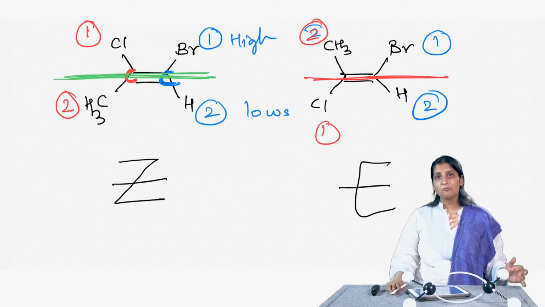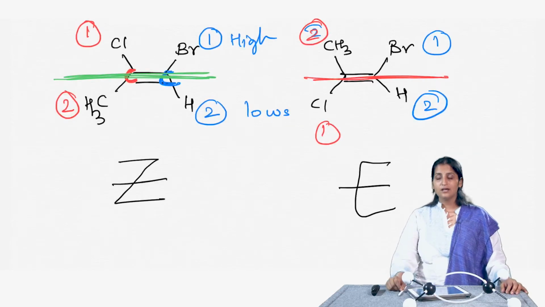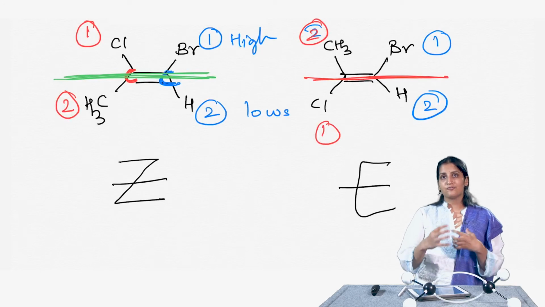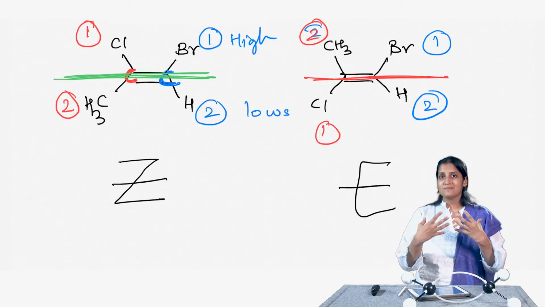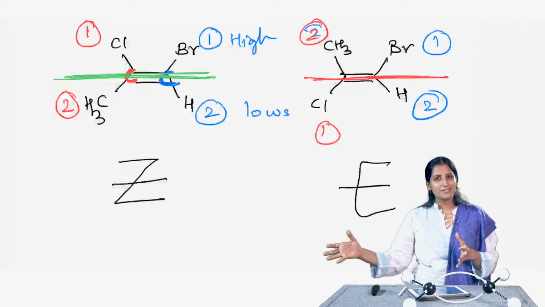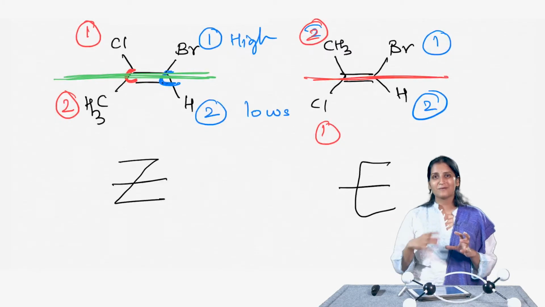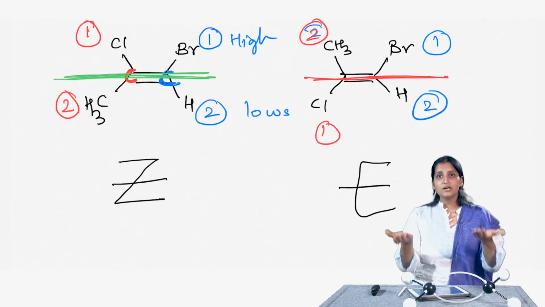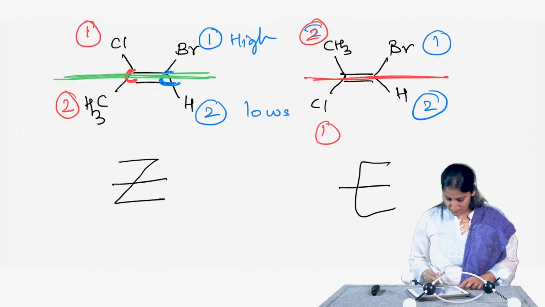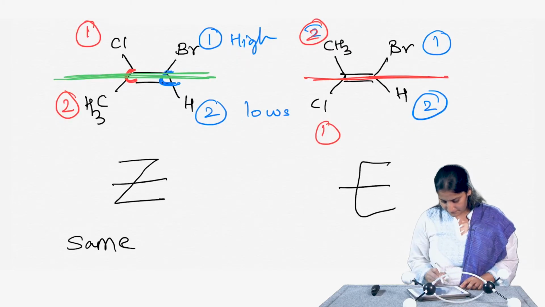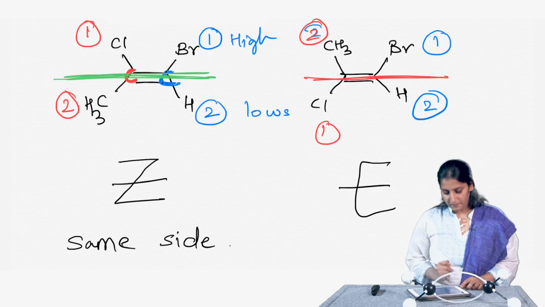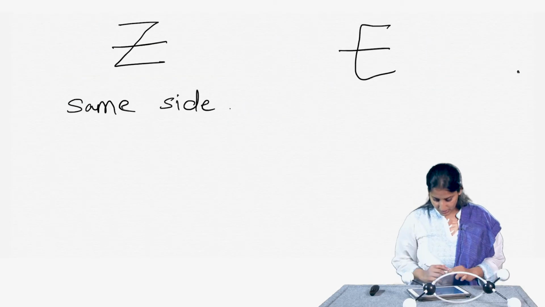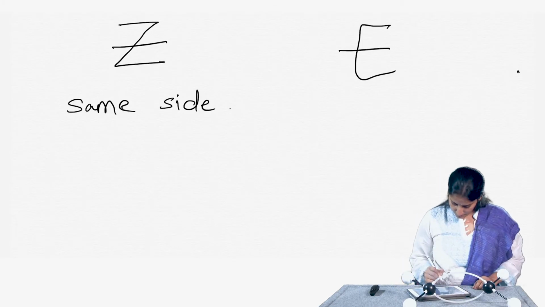There is a quick trick to remember which one is E and which one is Z. You just imagine it in a German accent: Z is the same side. That really helps me remember that Z alkenes are the ones that have the same priority groups on the same side. So, Z is the same side, that is what I remember. Let us take one more example of this E and Z nomenclature. Let us draw one compound here.